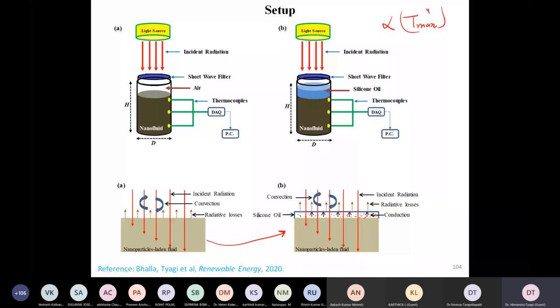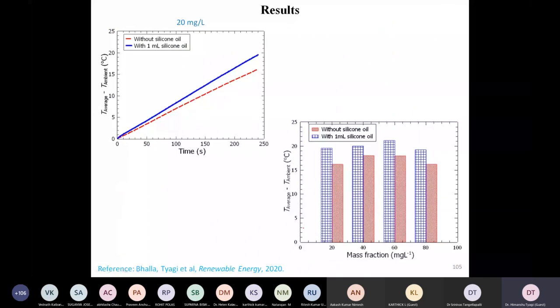This is what we are seeing in this particular graph on the top left side. If we focus our attention, what we see is that without silicone oil we have a slightly lower rise in temperature, represented by the red curve, compared to when we added a little bit of silicone oil on top.